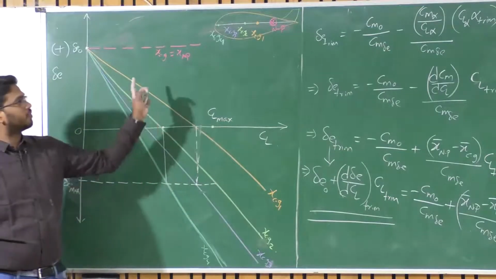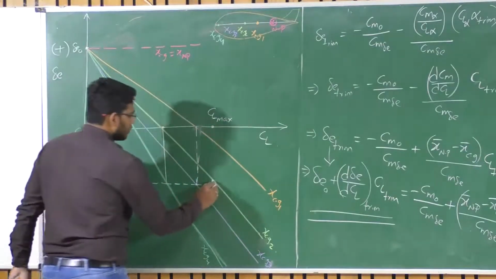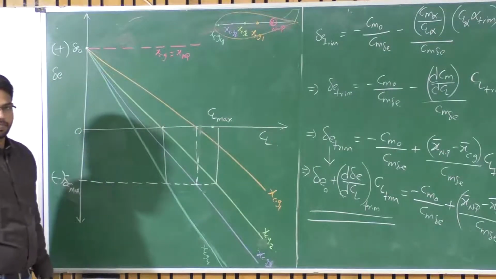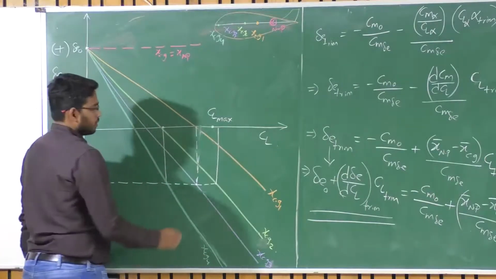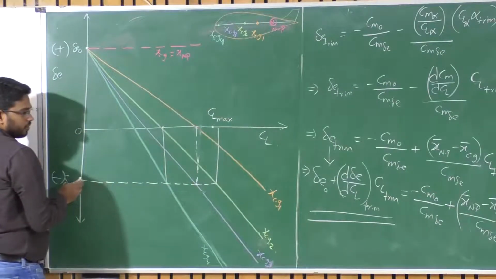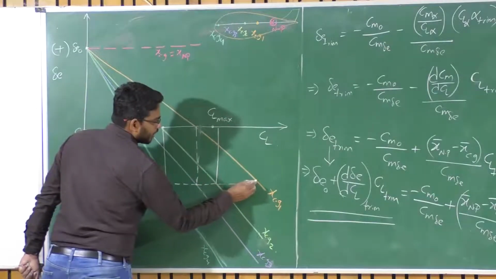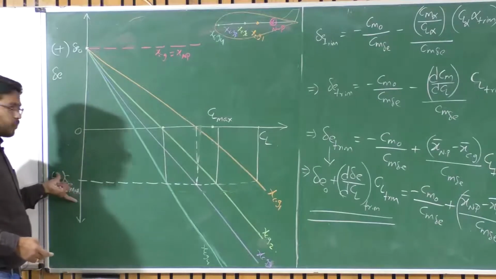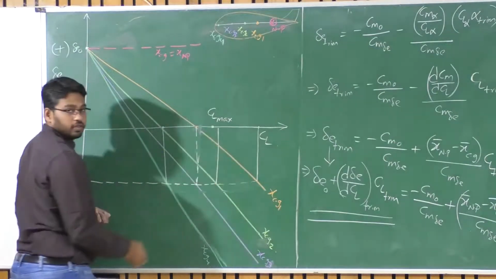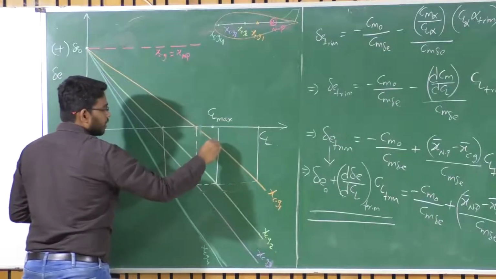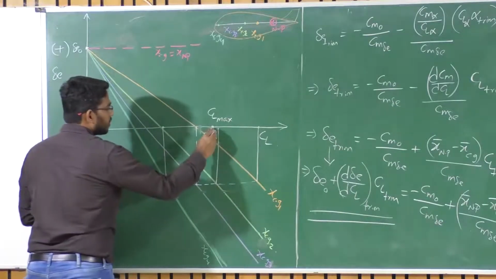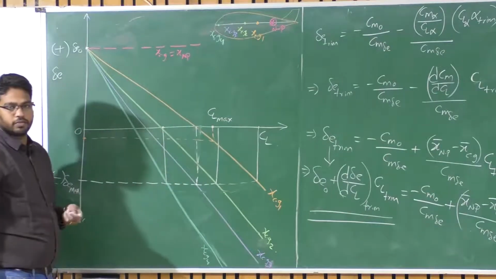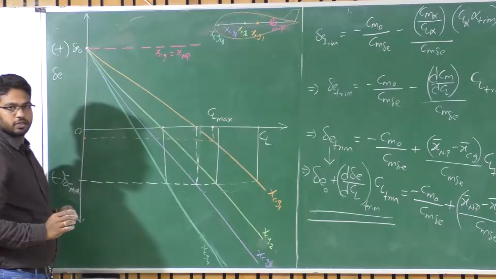Now say I have taken my CG further backward. So with this, I am able to do this, right? Do you get this point or not? So I don't need this delta E maximum here. For example, with this delta E maximum, I can achieve something else here, more than CL max. I don't even require delta E maximum if my CG is within this limit, right? So for this particular curve, yellow, orange curve or CG1 location, I just need some negative delta E to achieve that CL maximum, some upward deflection, that's it.